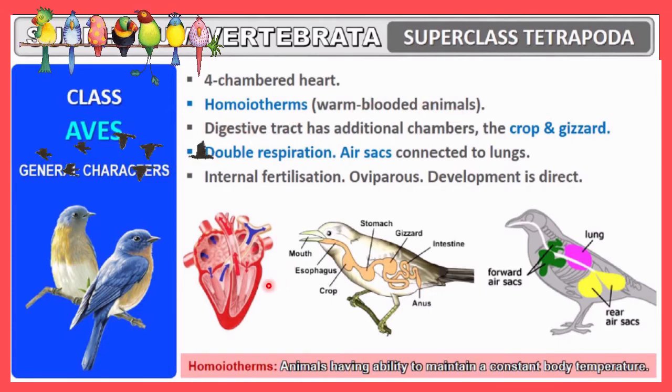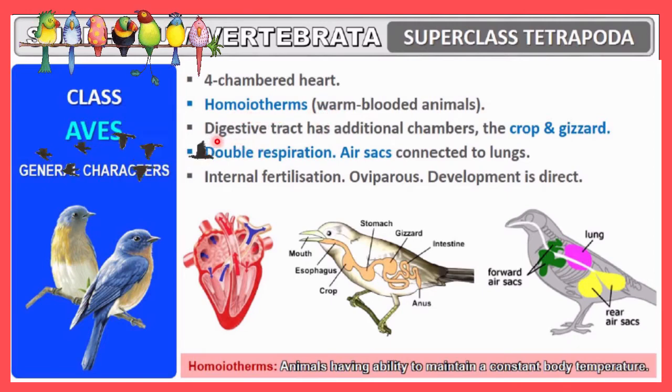That means these animals can maintain their body temperature according to the external environment. These organisms have the ability to maintain their internal body temperature according to the external environment, and that's why they are called warm-blooded animals. So you have to remember this one, homeotherm. This is the terminology used for warm-blooded animals, or animals which can maintain their body temperature.